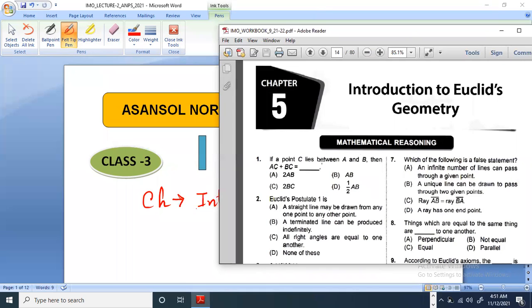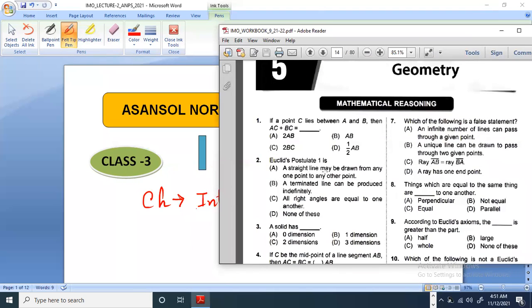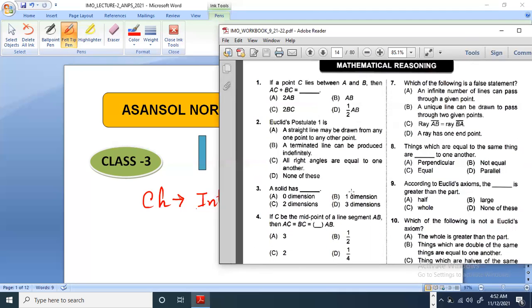Next, question number 2. Euclid's postulate. These postulates we have already discussed in the class. In our school, when we were studying geometry, at that time we have already understood these postulates. So let us see. Okay, so postulate 1 is A, right? A straight line may be drawn from any one point to any other point.